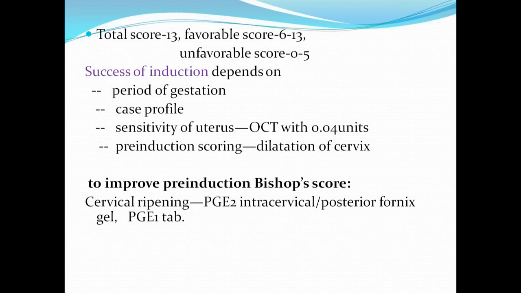The total score will be 13. If the Bishop score is between 6 and 13, it is a very favorable score. Whatever method you are adopting, it will successfully result in labor pains. Whereas if the cervix score is between 0 and 5, it is a very unfavorable cervix. The cervix did not have any pre-labor changes, so your method of induction is less likely to result in a normal delivery.